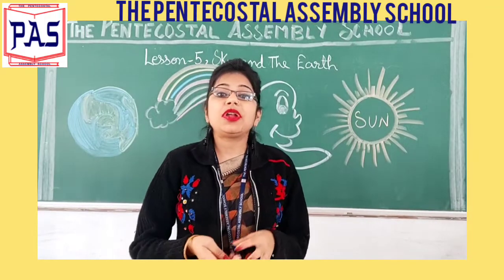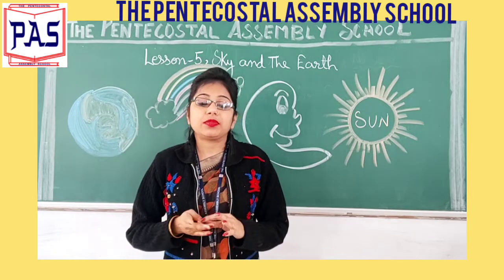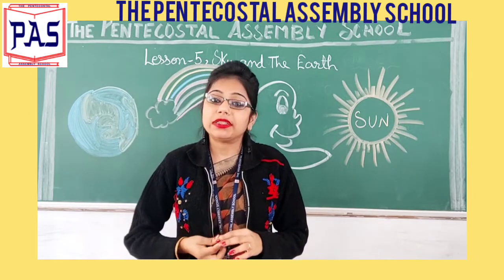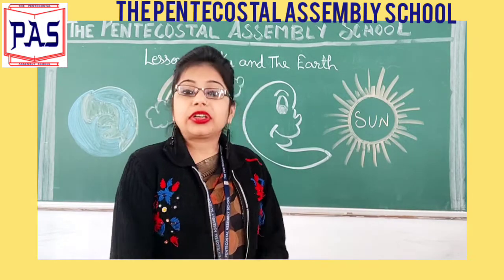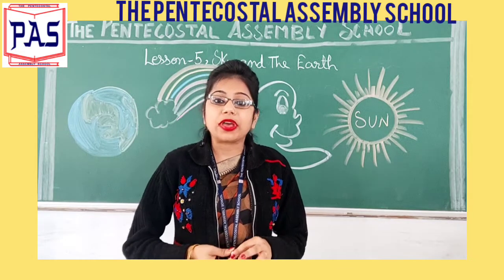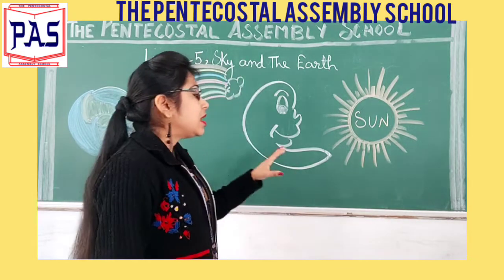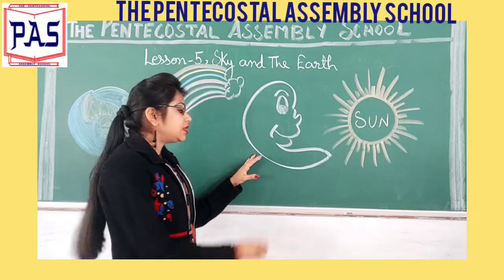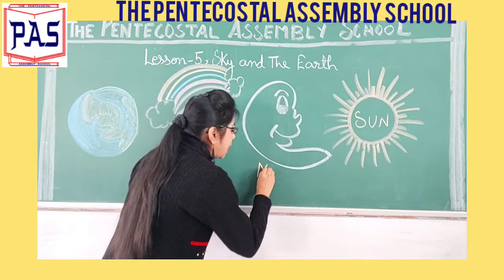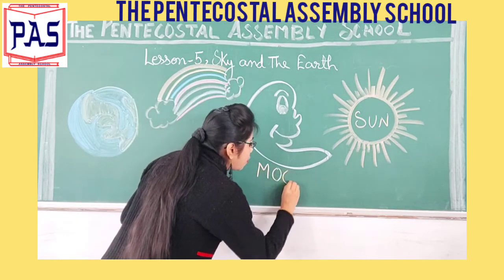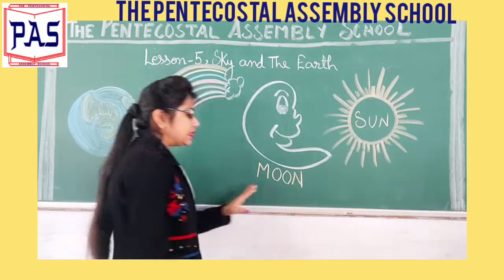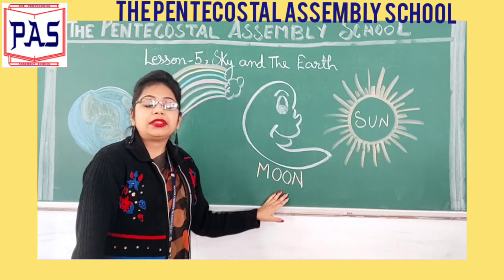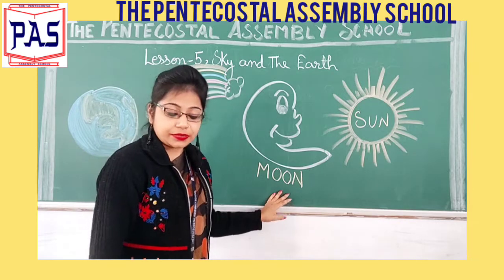Moon has no light of its own. So the clue given in your book is absolutely correct. Our next word is moon, M-O-O-N. We can see the moon in the sky at night.